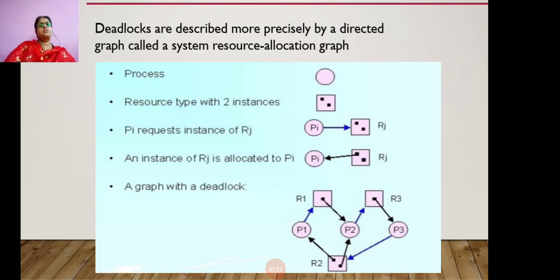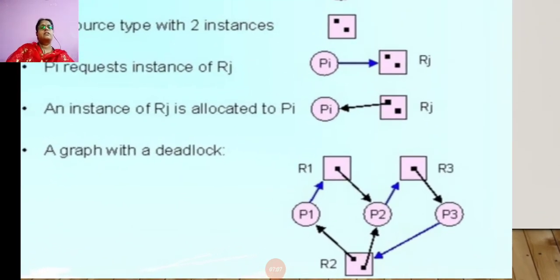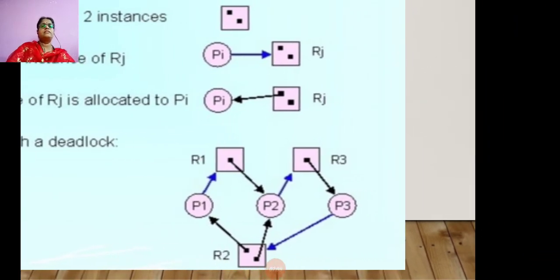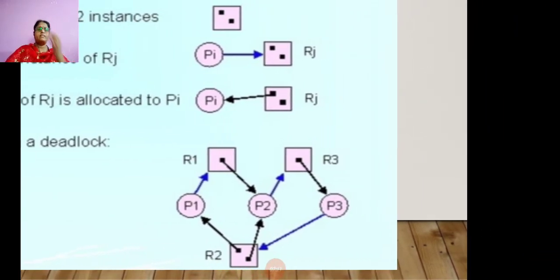And this is the graph if you have a deadlock. Just now I told you, if you have a cycle in it, then a deadlock has occurred. So we'll check whether you have a cycle in this graph or not.